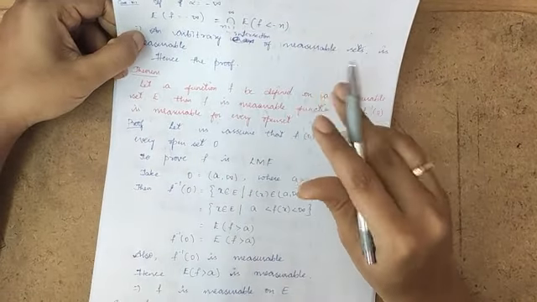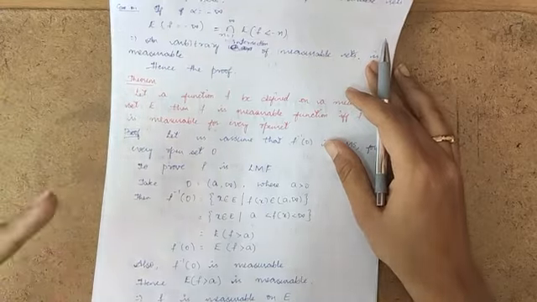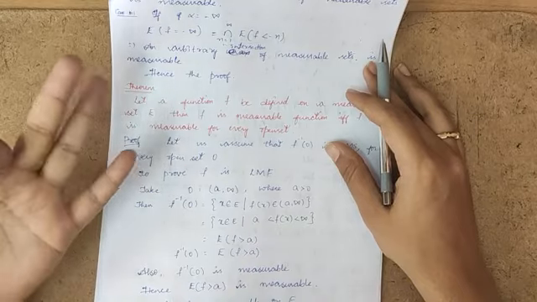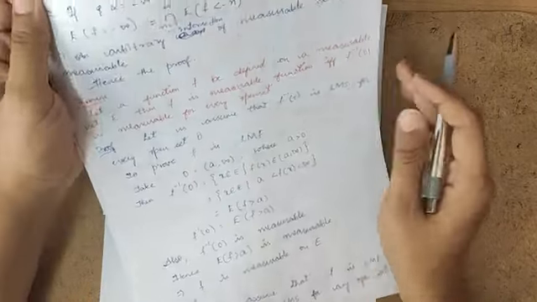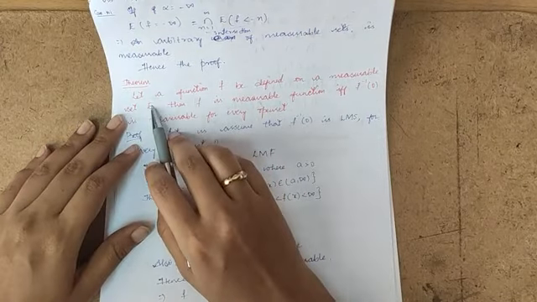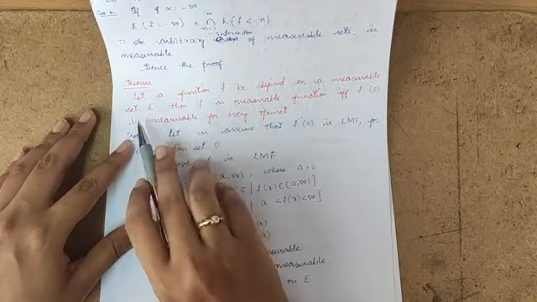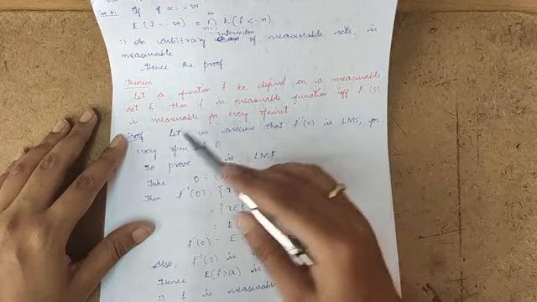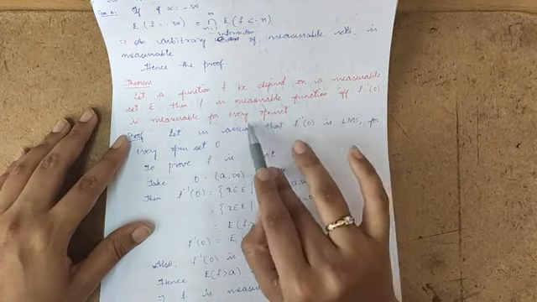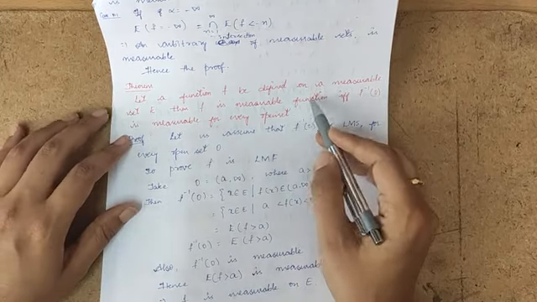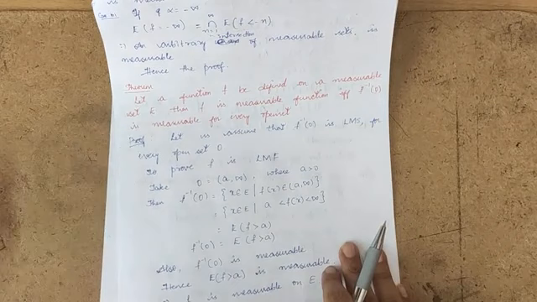We are considering three cases in that theorem, that is, one is alpha is equal to infinity, alpha is equal to minus infinity and alpha is not equal to plus or minus infinity. For all the three cases we have proved f is equal to alpha is measurable. The next theorem is, let a function f be defined on a measurable set E, then f is a measurable function if and only if f inverse of O is measurable for every open set. So O is nothing but an open set. So we have to prove two parts, one is the direct part and another is the converse part.